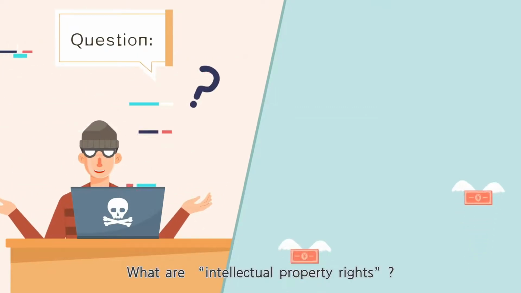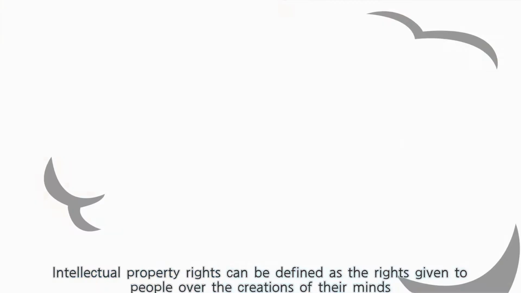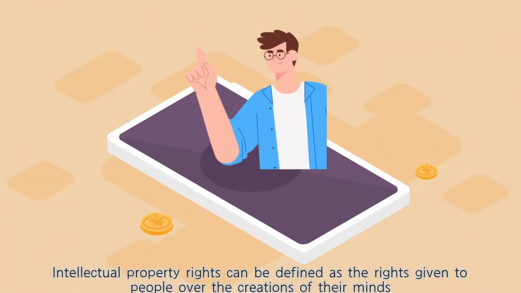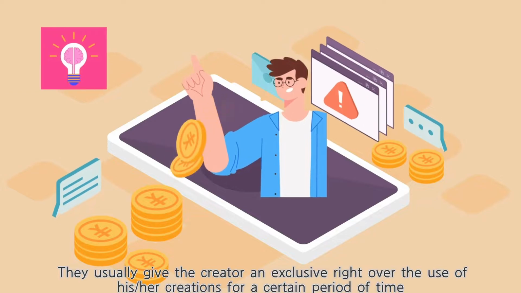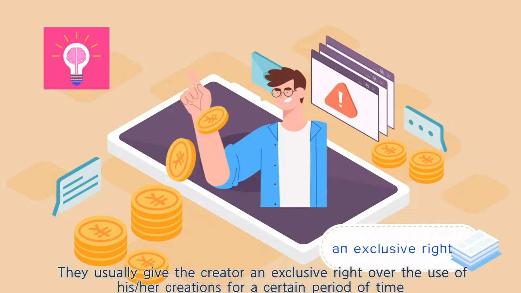What are intellectual property rights? Intellectual property rights can be defined as the rights given to people over the creations of their minds. They usually give the creator an exclusive right over the use of their creations for a certain period of time.